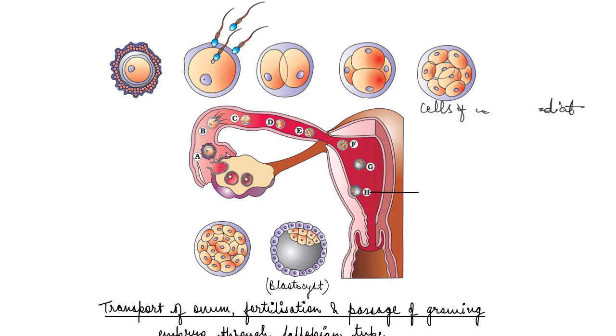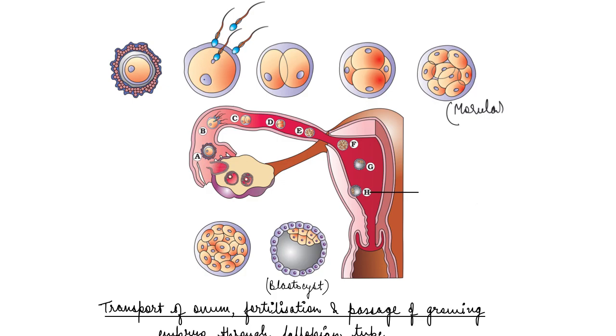So the embryo with 8 to 16 blastomeres is known as morula. Now, this morula continues to divide and that transforms into blastocyst.